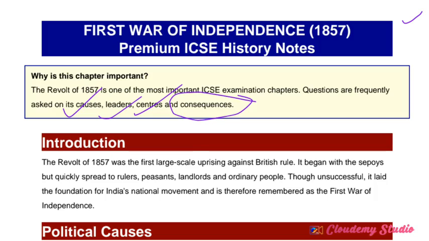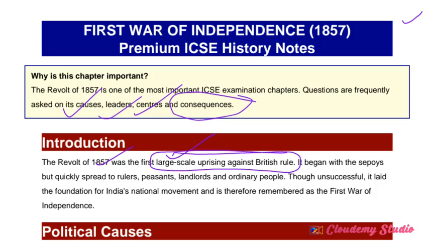The revolt of 1857 was the first large-scale uprising against British rule. This is important. Here we are not calling it a mass uprising; I call it a large-scale uprising. Why?